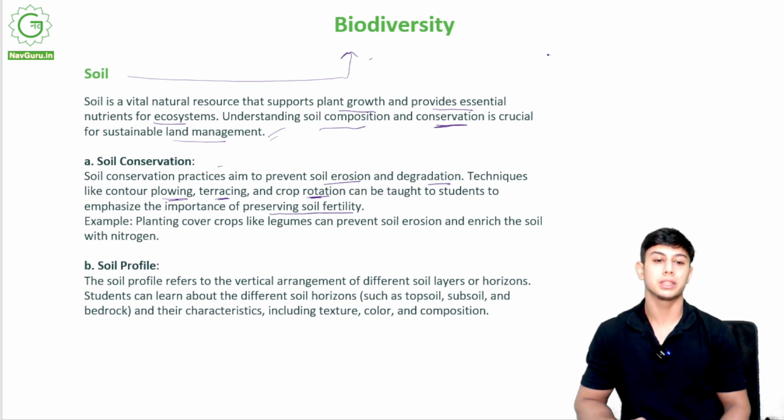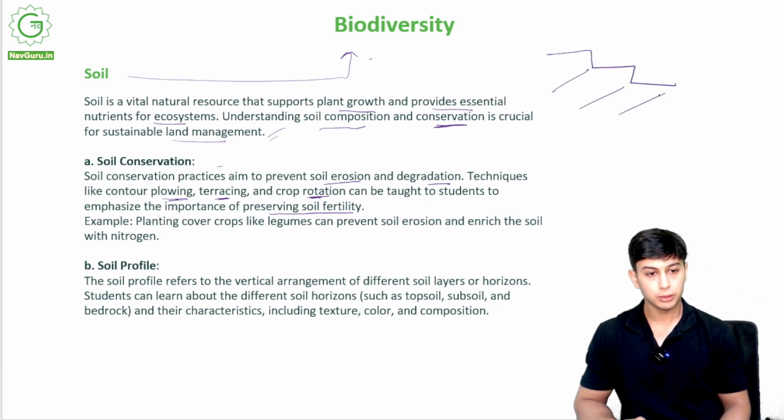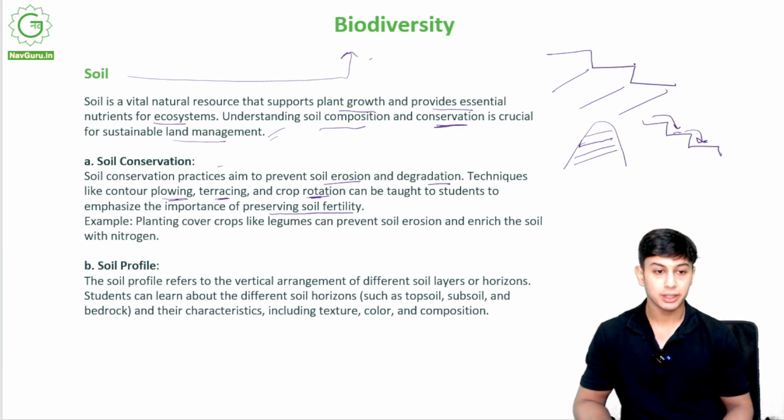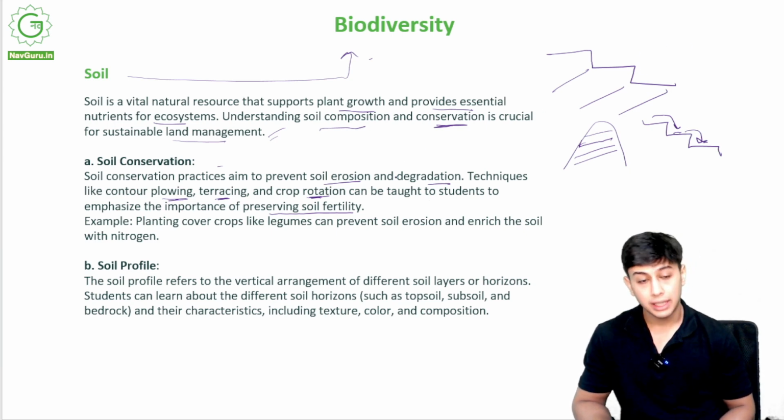Have you seen in Himachal Pradesh, the land is cut into steps? The hill is cut into these steps. This is step farming, so that if soil washes away, it comes over here. Again, if it washes away, it comes over here. This is called step farming. Plowing, terracing, and crop rotation.